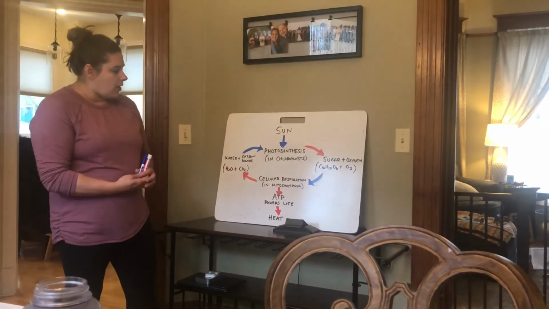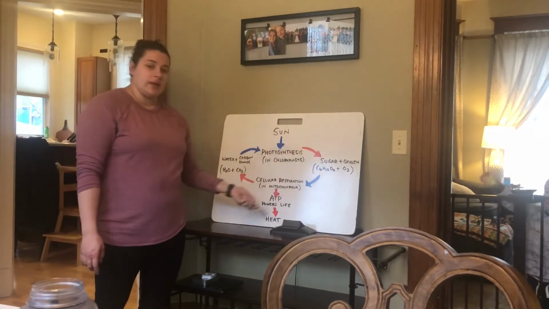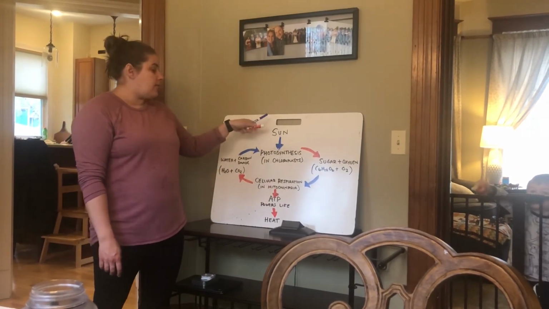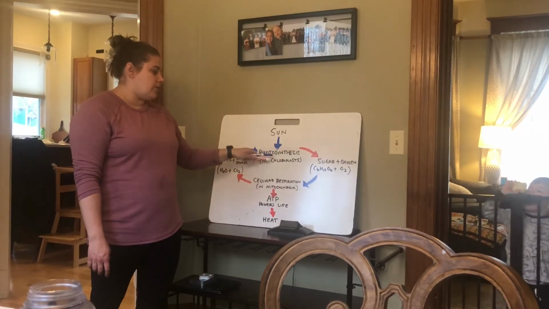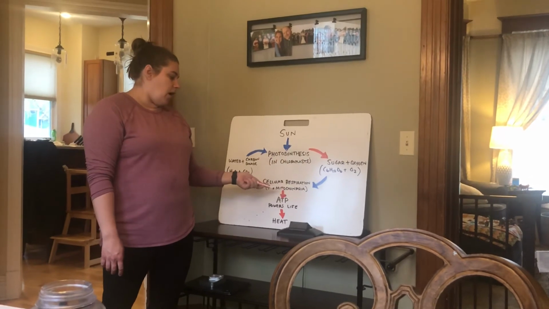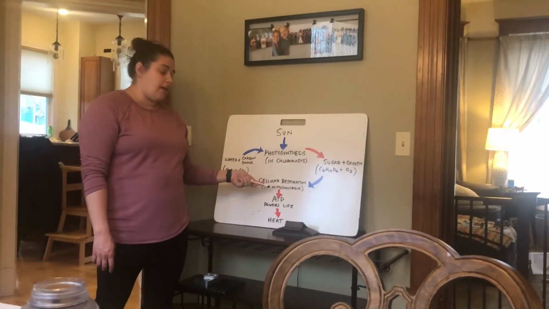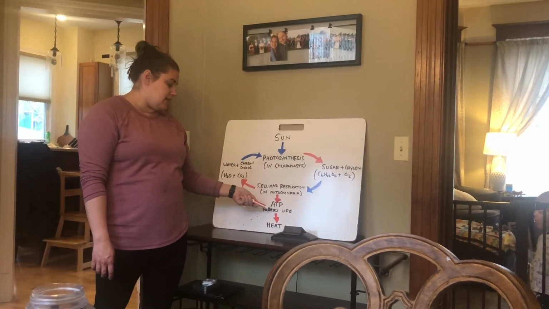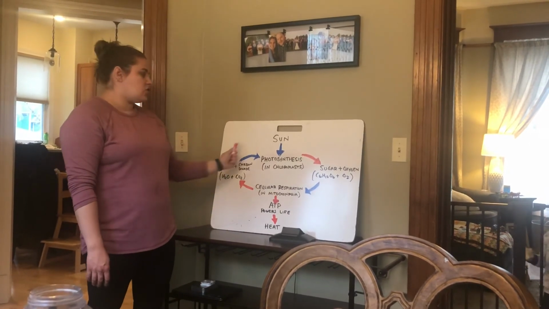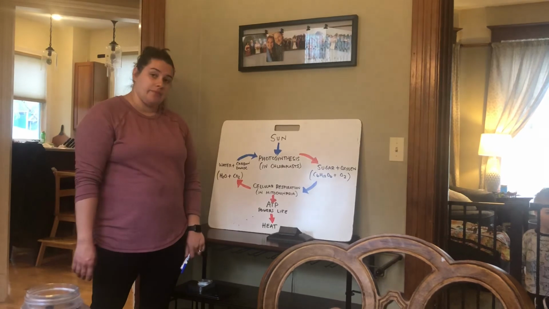So to summarize, this process is what keeps us alive by getting energy into our body. It's going from the sun, it's being changed in photosynthesis into sugar, and then from sugar, it's going into our cells, into the mitochondria, and being converted or changed into ATP, which is what keeps us alive. And then the waste products start the process all over again.